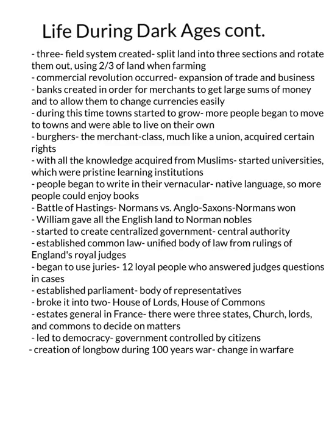Life during the Dark Ages continued. The three-field system was created. This split land into 3 sections, and they would rotate them out so they would be able to use 2/3 of the land when farming. The commercial revolution occurred, which is the expansion of trade and business.